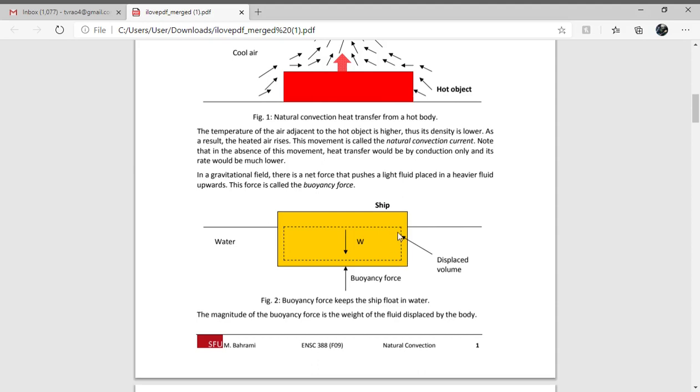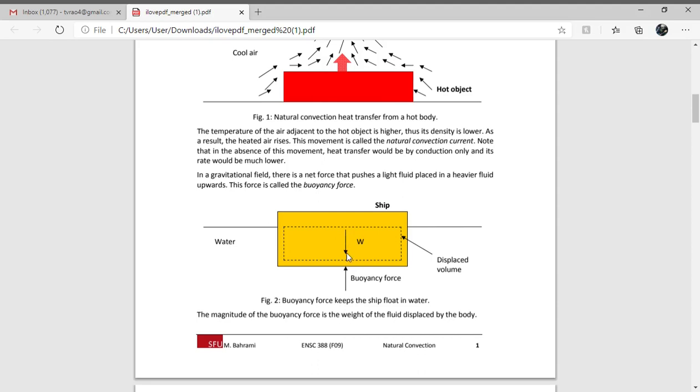So how much portion of the ship or body is inside the water, the same volume of water is displaced, and on that particular volume of water, the force acts upwards. That particular force is called the buoyancy force.